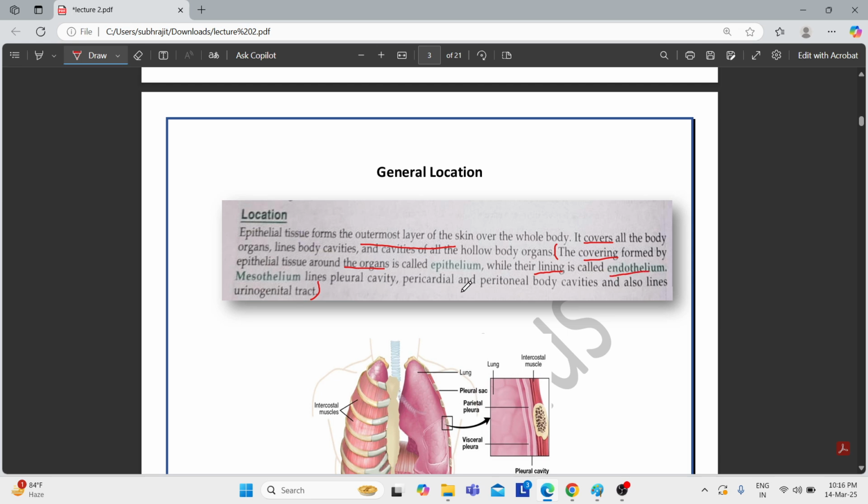And mesothelium covers the pleural cavity, pericardial cavity, peritoneal body cavity, and also the urogenital tract. Now we will try to visualize through diagrams where this mesothelium is basically present.